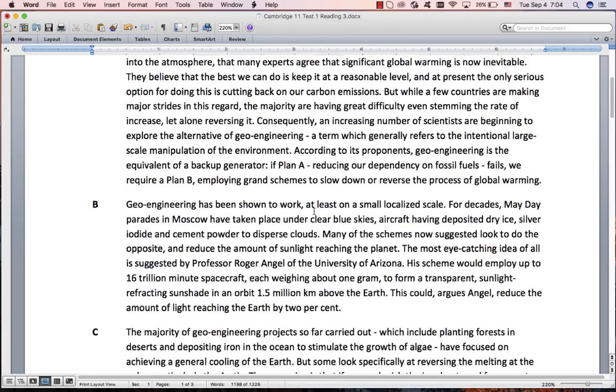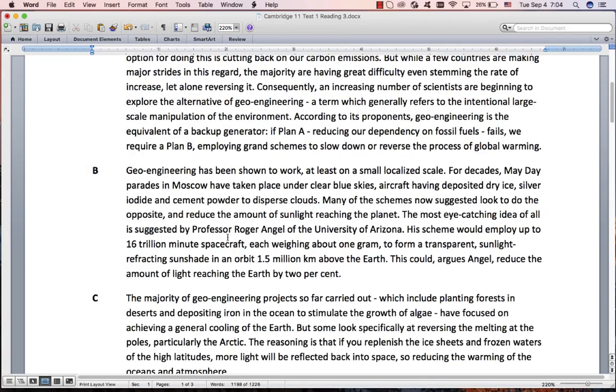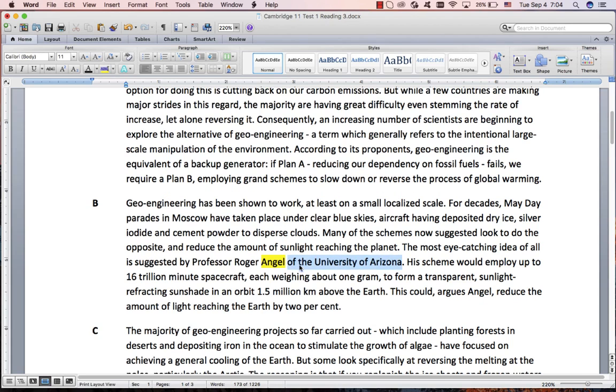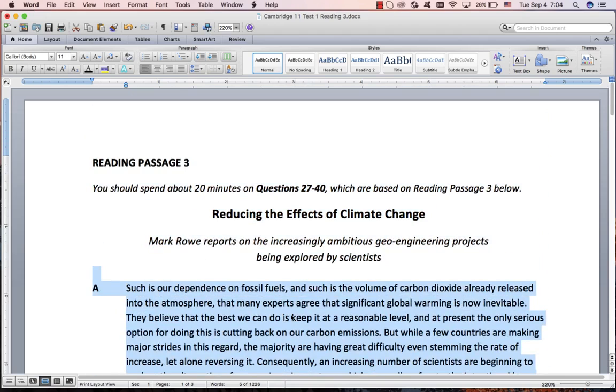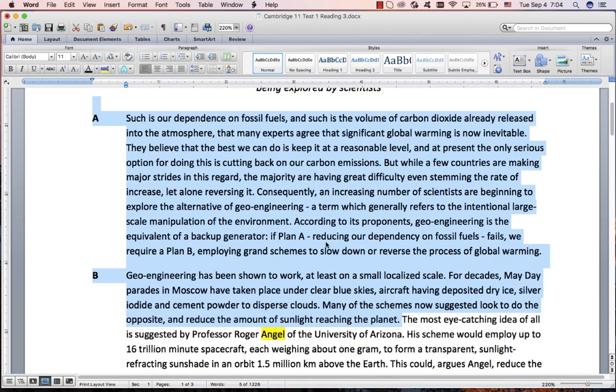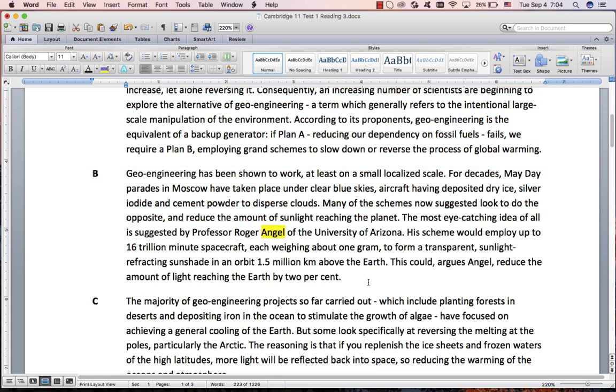And one thing that you should be looking for, so for example, we find Angel over there, but I want you to notice this. This is very important. They introduce him with where he comes from or what his job is. Maybe something else, what place he works for. Why is it important? Because it tells you that it's the first time that they mention him here. That means there's nothing about Angel, Roger, Angel over here. So you don't need to look there for it. Here is the first time.